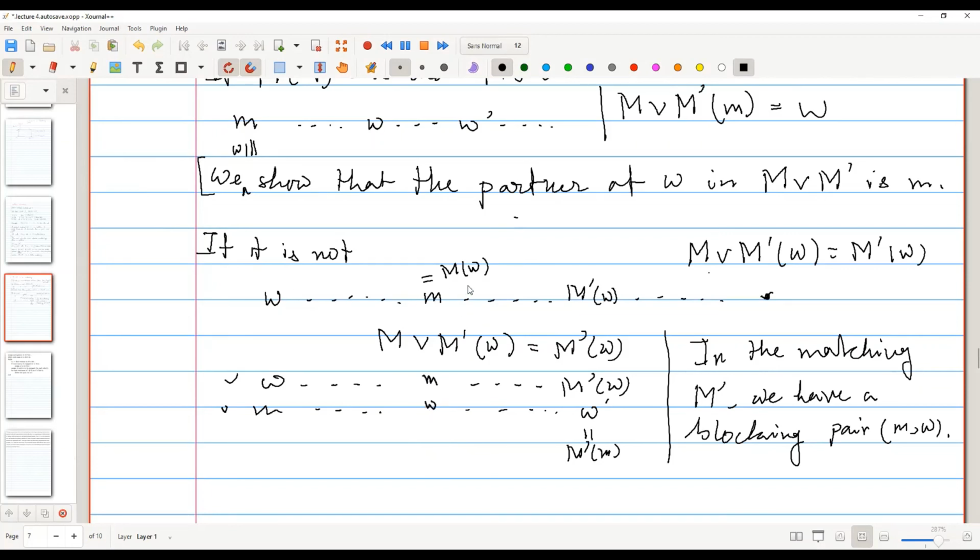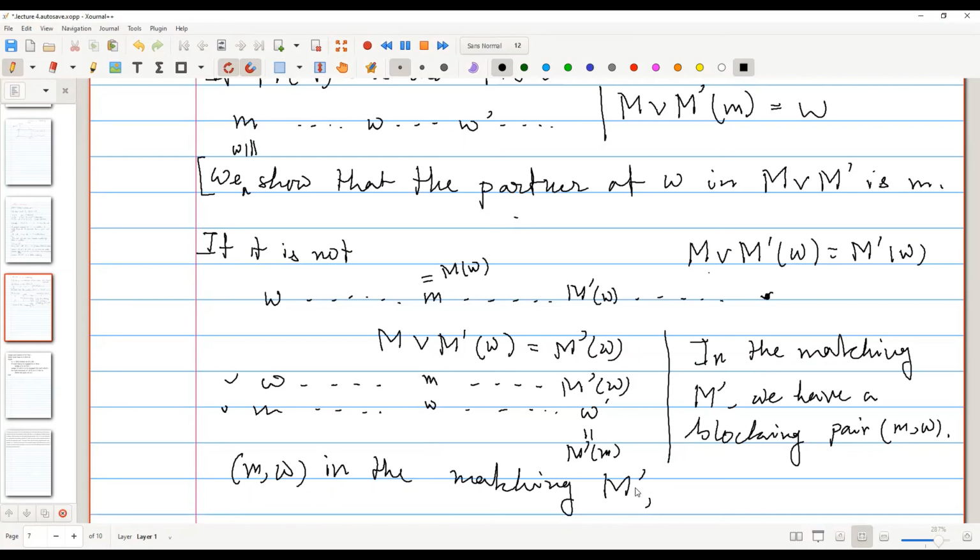Okay, so from here and from the preference list of m, now if we consider the edge m comma w in the matching M prime, won't it be a blocking pair? Can you see that it is a blocking pair there in the matching M prime? Yes, because each prefers the other to their partner in M prime.